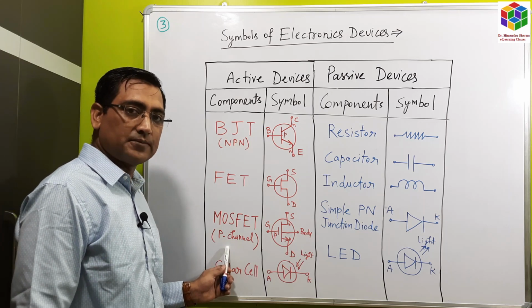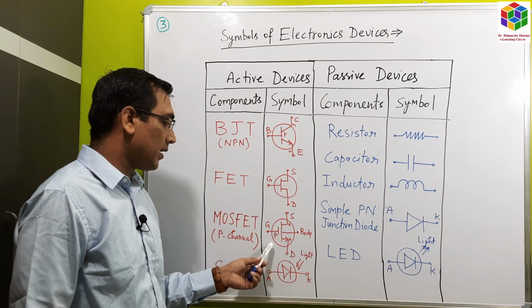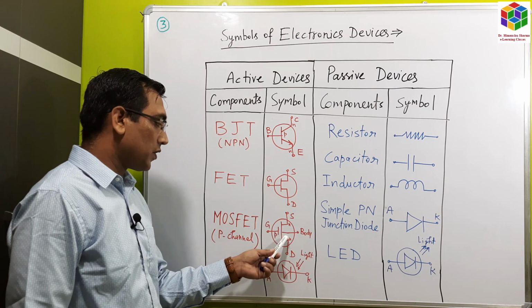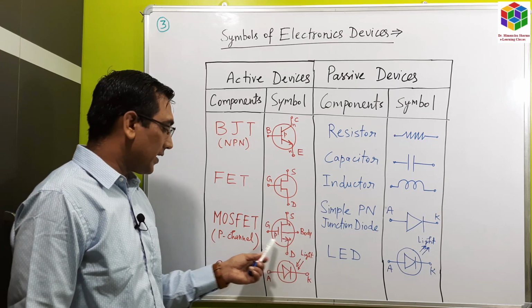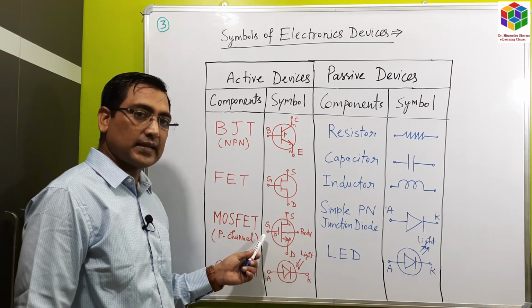MOSFETs are of two types, that is P channel and N channel. Here I have shown only P channel MOSFET. If you reverse this arrow, then it will become N channel MOSFET. It also has three terminals.